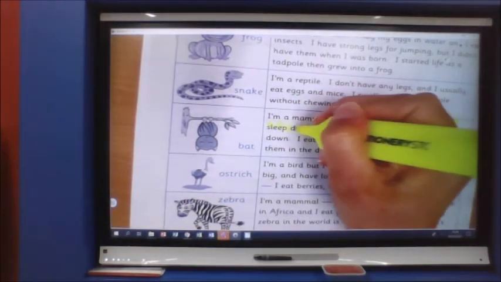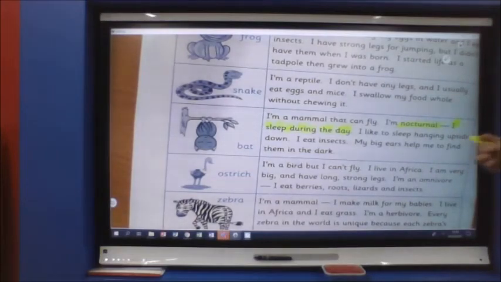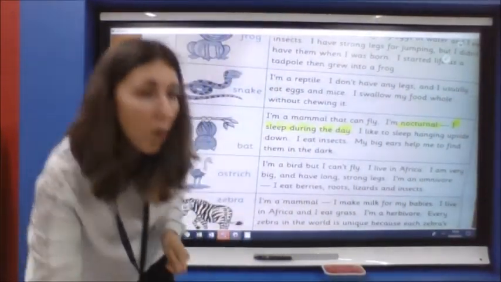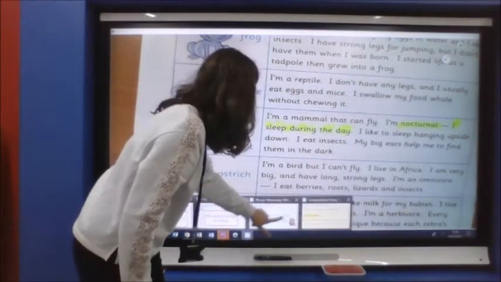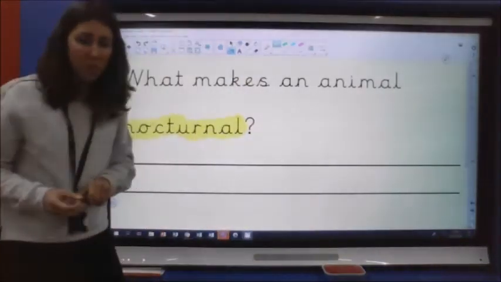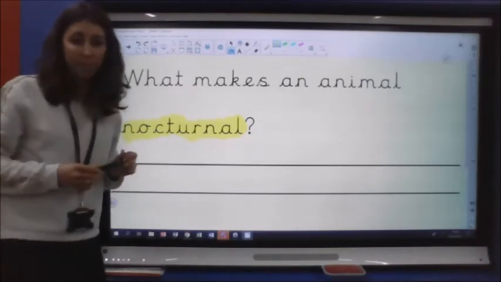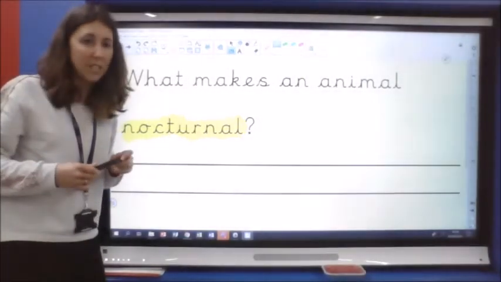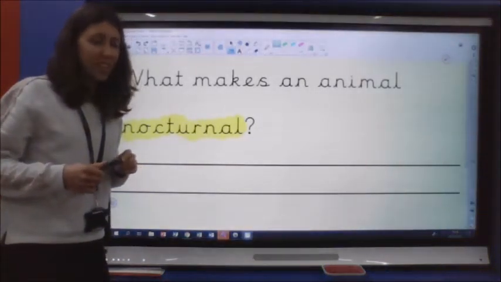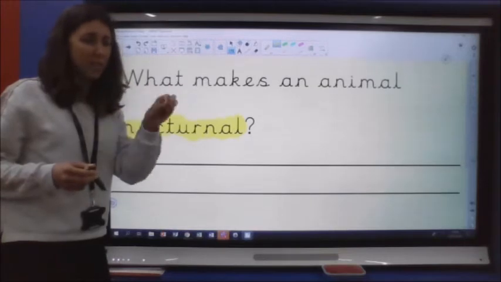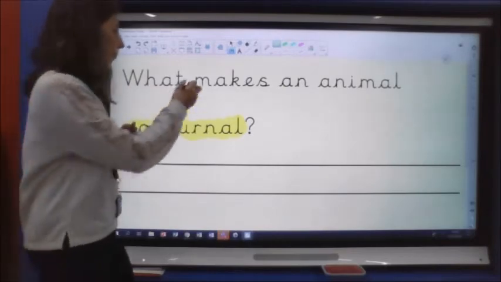I sleep during the day. So that's what nocturnal meant. We had the dash after the word nocturnal to give some extra information about what it meant. See if you can pause and tell your grown-up what sentence you might write now to answer that question. How might you put that information in a sentence? Because the sentence is written as if it was from the bat, wasn't it? We're not going to write I, so how might we put that into a sentence?